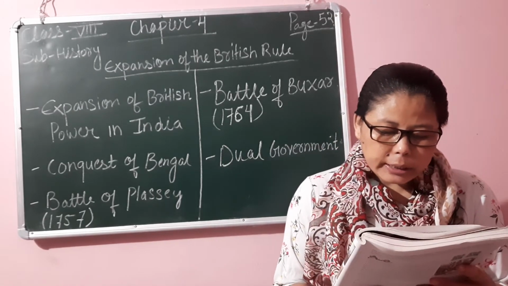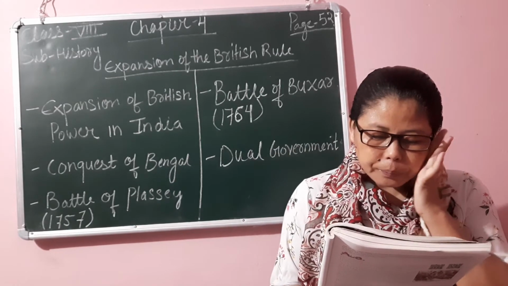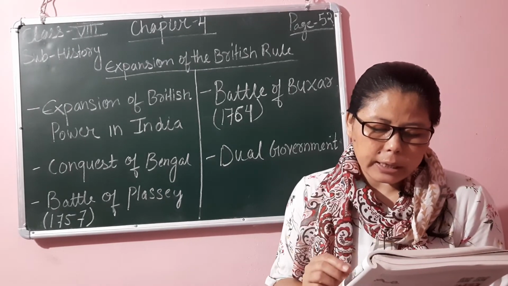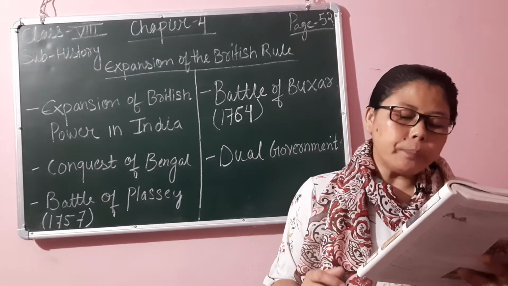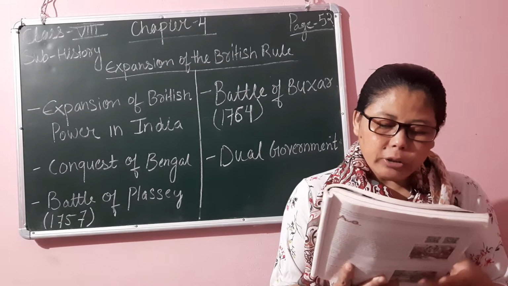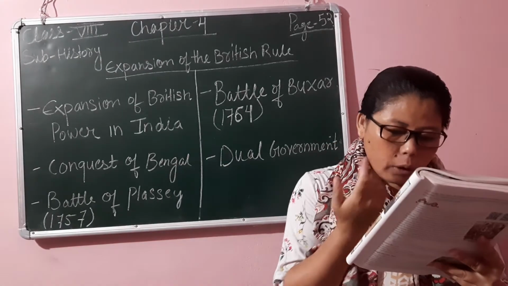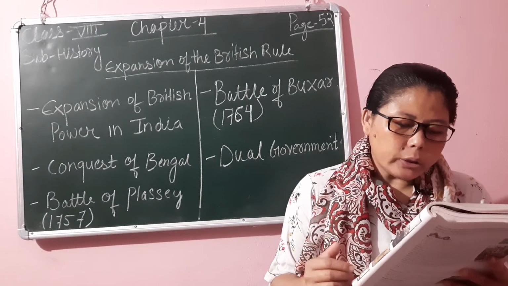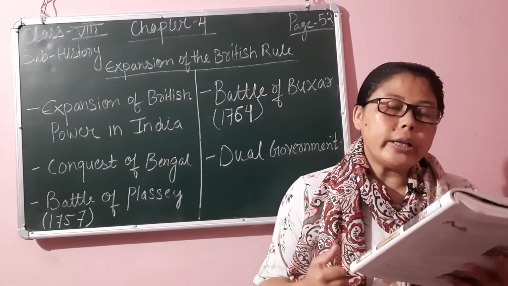The English East India Company was faced with the problem of how and whom to collect taxes from. They carried on the administration with the help of the Nawab's officials. This was called dual government.